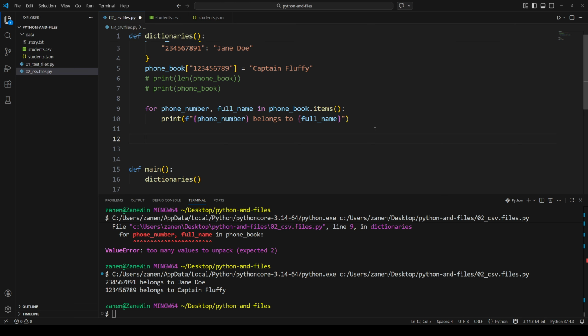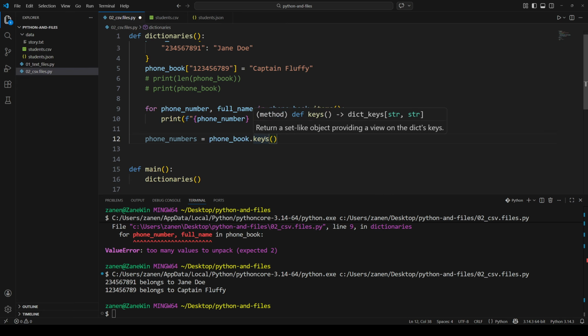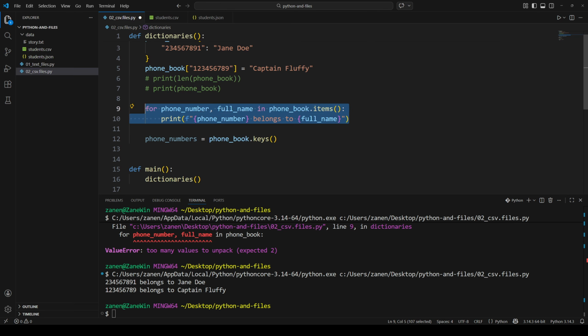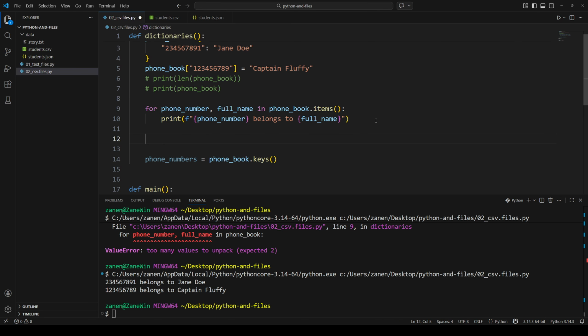But let's say I wanted all the phone numbers. So I would say phone numbers. Let's say phone book dot keys, because that's where they are all stored. And we see what we get back, dict keys. And then we could iterate through that as well. So I could have just passed this in there. But then I wouldn't have access to those, so I would have to rewrite it.